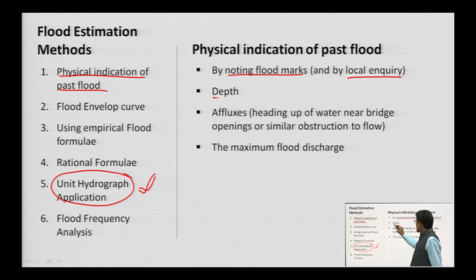We ask about the depth, the precipitation depth in the nearby areas, and the afflux, which means the heading up of water near bridge openings or similar obstructions to flow. The maximum flood discharge.